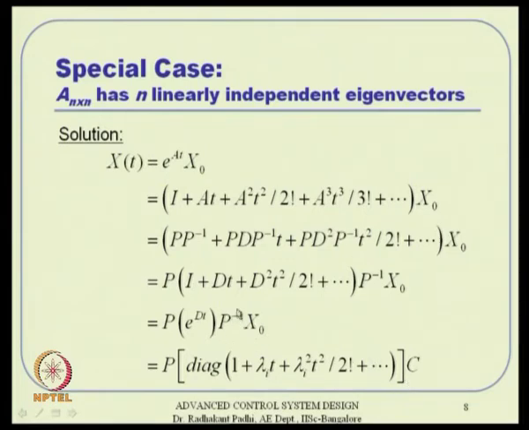And this P inverse x0, okay, whatever you see here, this P inverse x0, I am defining that as something like C. Okay, so, because remember x0 is a vector and P inverse is an n by n matrix actually. So, the P inverse x0 is just a vector, and that vector I am defining as C actually. Okay. So, I have a square matrix multiplied with another square matrix multiplied with a vector actually. So, ultimately the result is a vector, which is also x of t, a vector on the left hand side. So, that satisfies that actually.